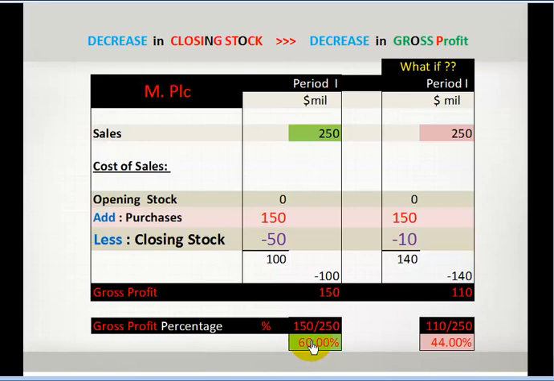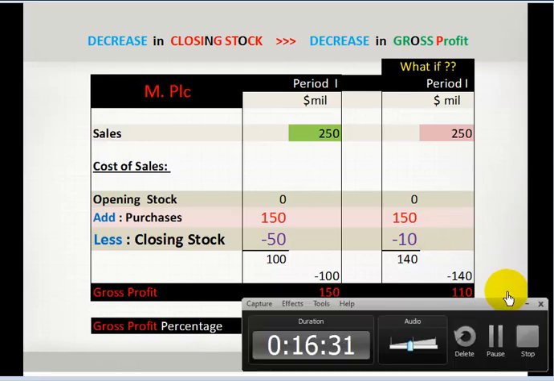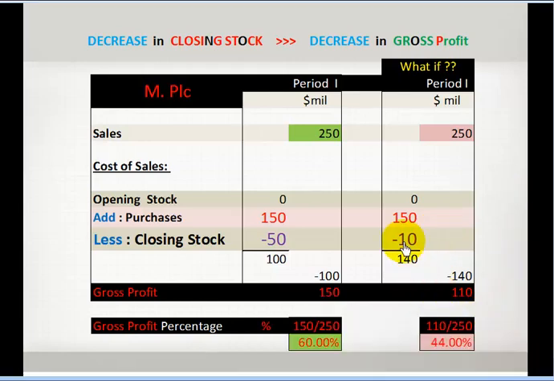Alright, what if the closing stock decreased? What would happen? If the closing stock decreased, the cost of sales would increase. Increase in cost of sales would give us a lower gross profit margin. Cost of sales is deducted from the total sales and the gross profit is found out. The gross profit divided by the total sales would give me the gross profit margin.